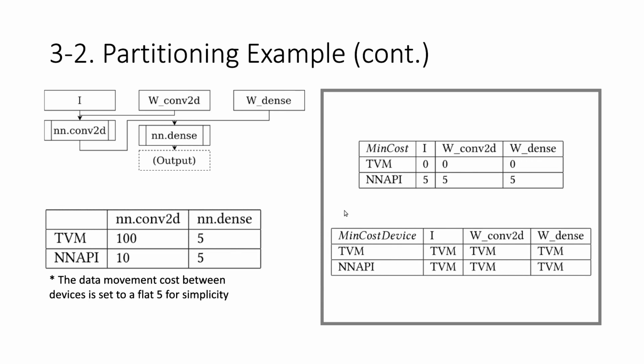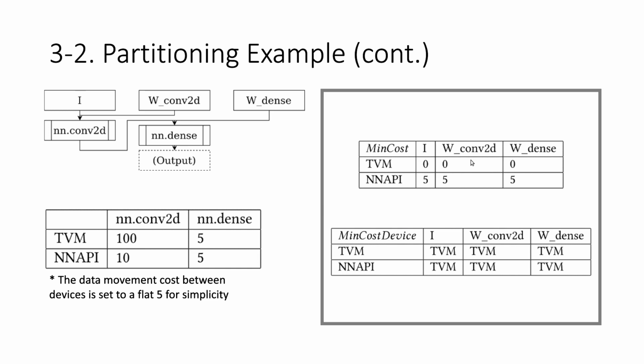So for the first step, we initialize two matrices. The first one is the main cost matrix, and the second one is the main cost device matrix. The main cost matrix holds the minimal cost to get the result of a specific node on a specific device, and the main cost device matrix holds the choice we made to get the minimal cost. So that choice is on which device we perform which operator. So the initialization is like this.